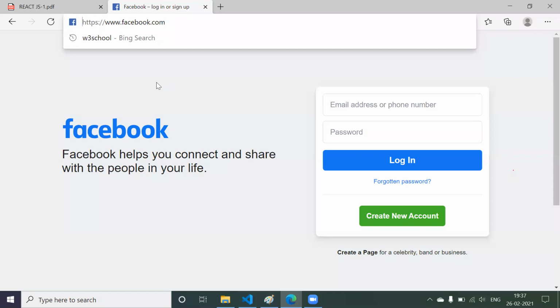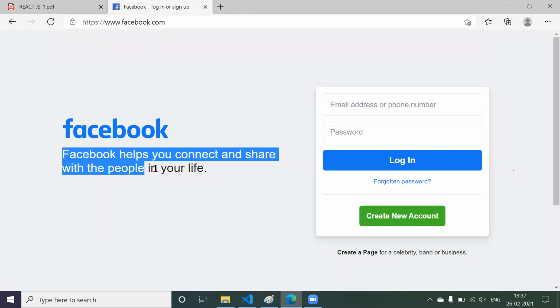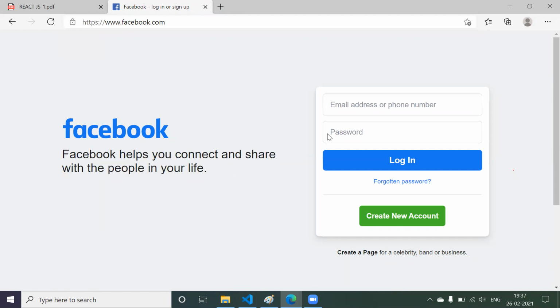Now whenever we open the website, we are able to see some text like Facebook, which is in some blue color. Then we have two lines of text in black color. Then we have something like a login structure, one text box, one button. This is what we call the user interface, meaning the user is going to interact with this particular application.